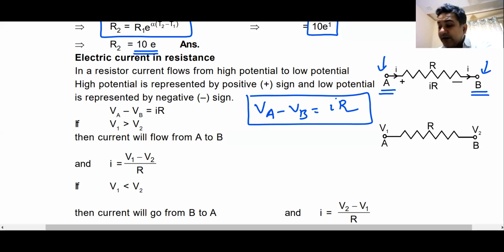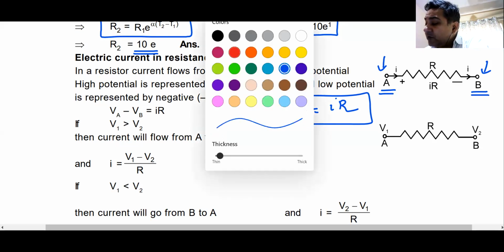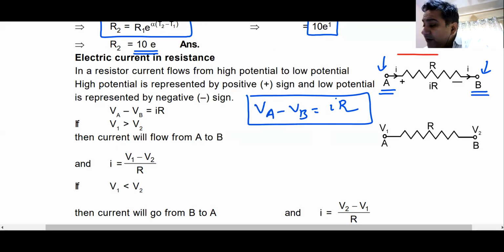So that is one way of writing VA minus VB, or you can think of it in a different way, which you will be using in Kirchhoff's law. When you are moving in the direction of current, potential drops. Please mark my words. Moving in the direction of current is similar to moving in the direction of electric field.